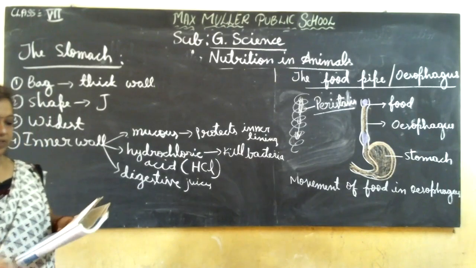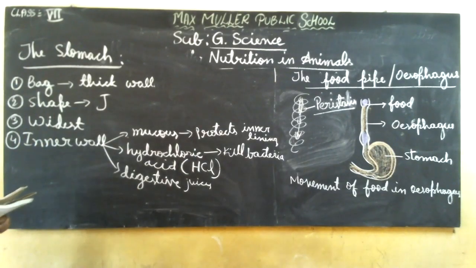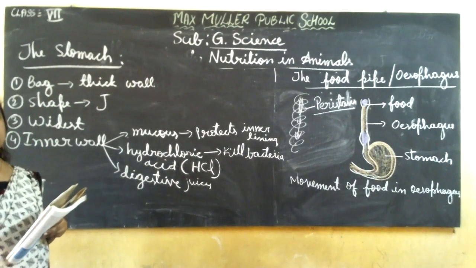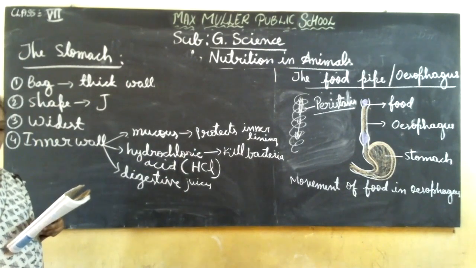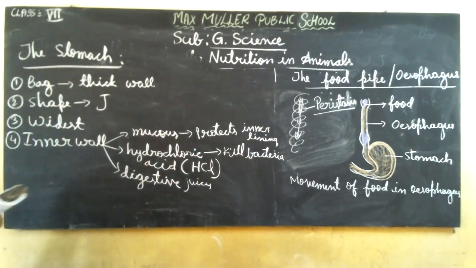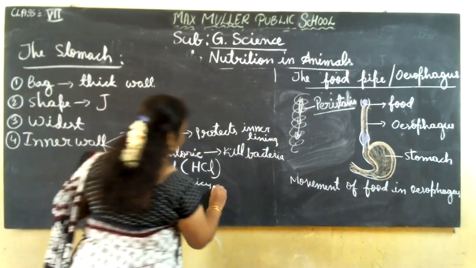And in the stomach, this acid will help to release the digestive juices also, which will act on the food. So what will the digestive juices do? They will break down the proteins into sugar.